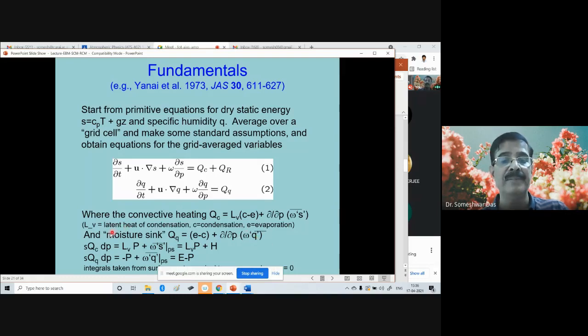And this can be further simplified as LVP plus H, where P is the precipitation. Okay. LV is the latent heat of vaporization, and H is the heat flux. And similarly, this is simplified as E minus P, evaporation minus precipitation. Okay. So these are the fundamental equations used in the RCM, the radiative convective model.